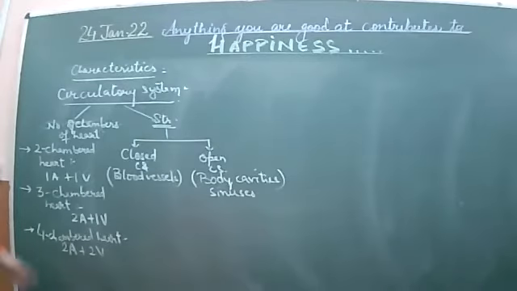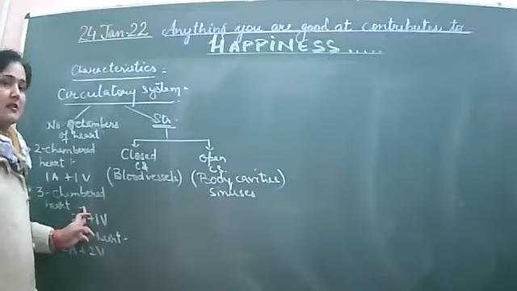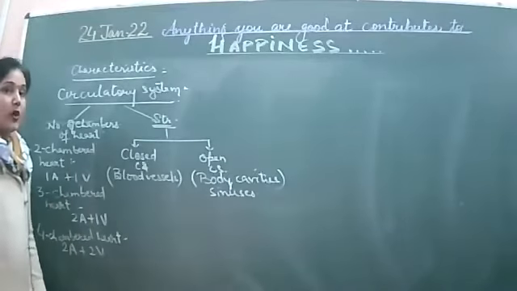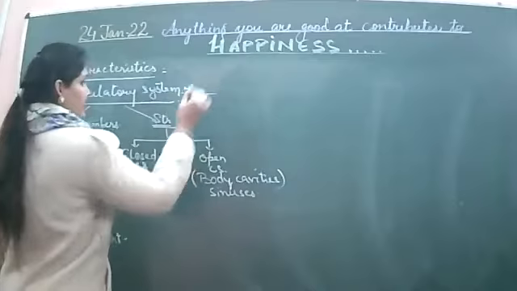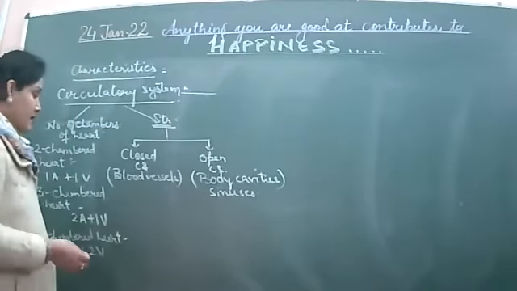Whatever the conditions are according to the number of chambers, they result in the process of circulation being either single circulation or double circulation. So this is the third factor by which, depending upon the circulatory system, you can provide the characteristics also.